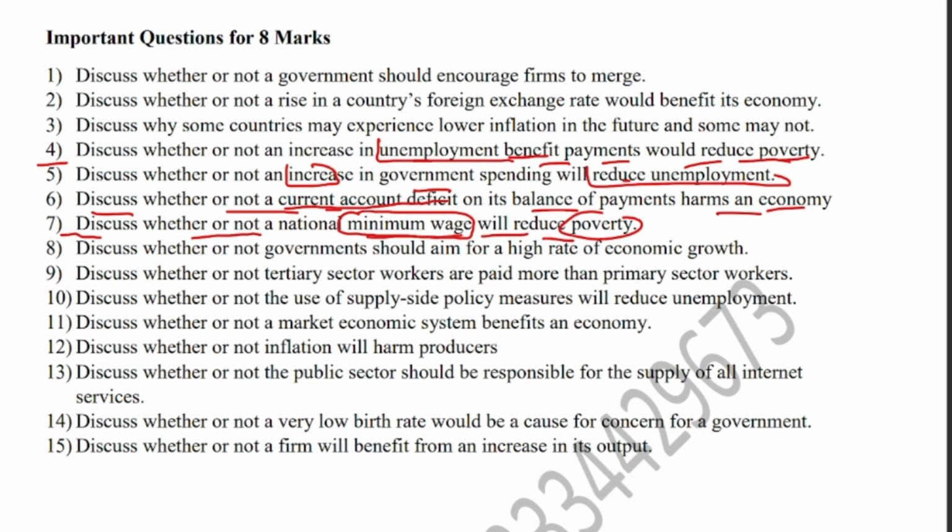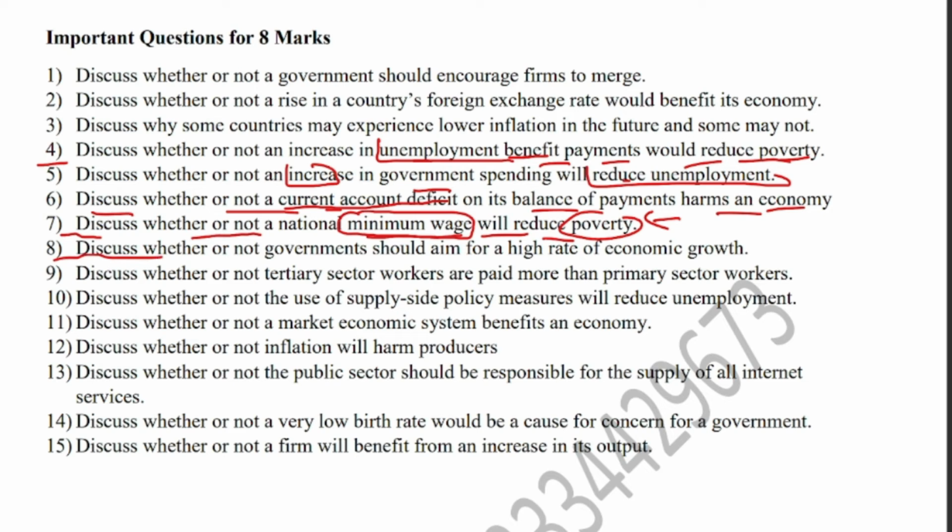And again, poverty is divided into absolute and relative poverty. Absolute poverty can be reduced to some extent, but relative poverty can never be reduced. So it's a kind of universal truth. And the last thing that you can say is that the equilibrium wage rate was already very low, and by setting a minimum wage there was only a little increase in wages of the workers. So again, a little increase in wages may not substantially reduce poverty.